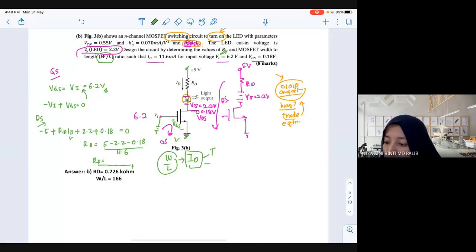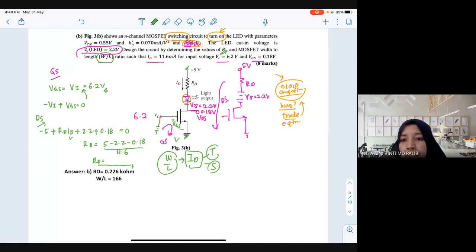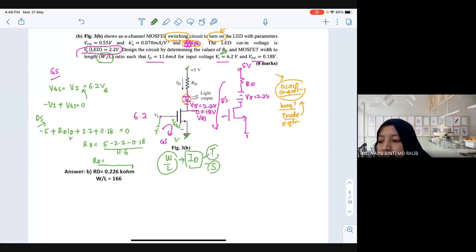Triode or saturation? Triode. Why triode? Because the question mentions a switch. Yes, the question mentions a switch, and when it is a switch, you need to bias in triode. Okay, now let's try together. What is the equation for triode? You can open the book again. ID equals what?